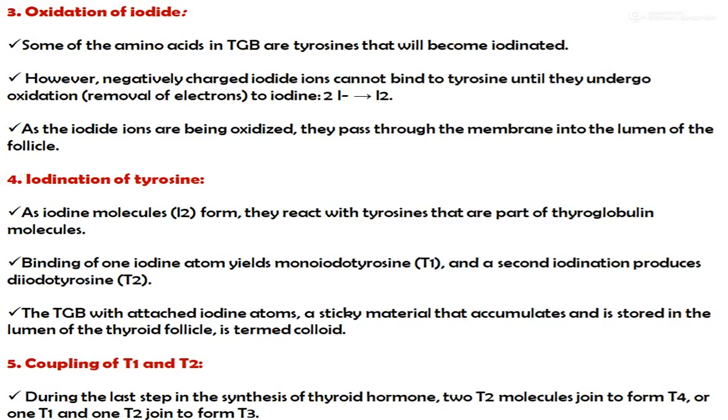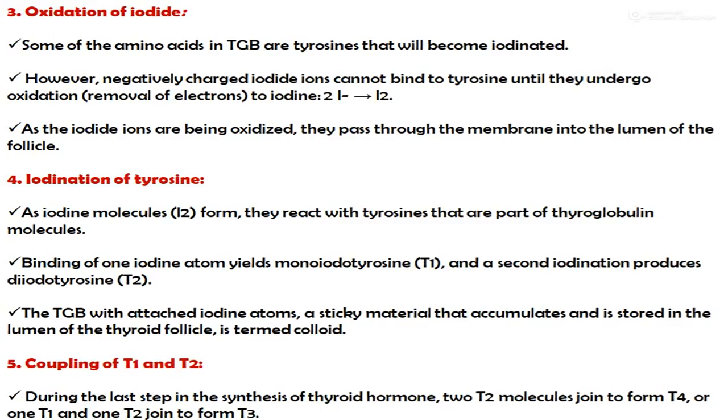Fourth one is the iodination of tyrosine. As iodine molecules form, they react with the tyrosine that are part of the thyroglobulin molecules. Binding of one iodine atom yields monoiodotyrosine and a second iodination product, which is diiodotyrosine. The thyroglobulin with attached iodine atoms is a sticky material that accumulates and is stored in the lumen of the thyroid follicle, which is termed the colloid.